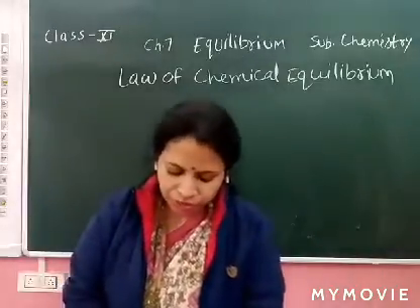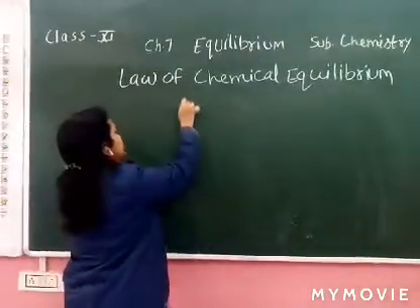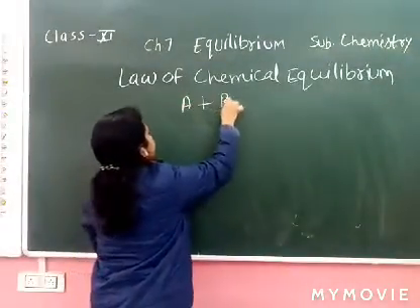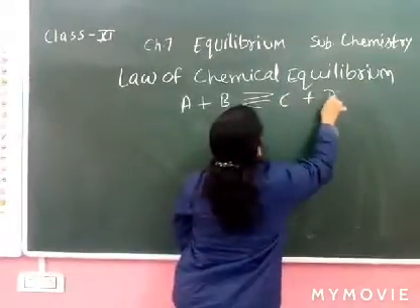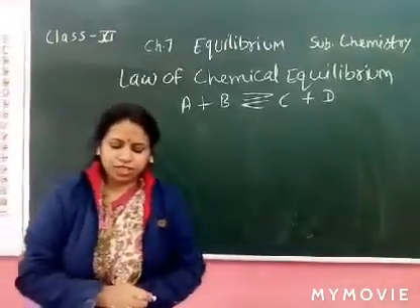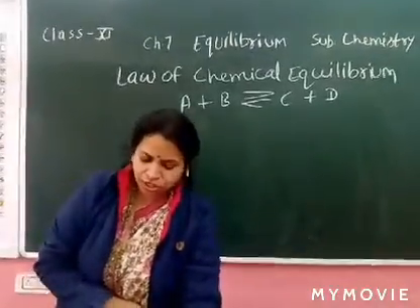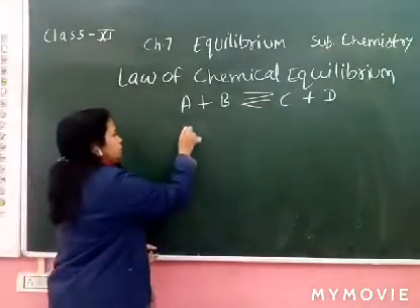So how to derive the formula? Take an example of the simple reversible reaction A plus B converting into C plus D. Reactants and products, this is the reversible reaction. We can write this reaction like this.